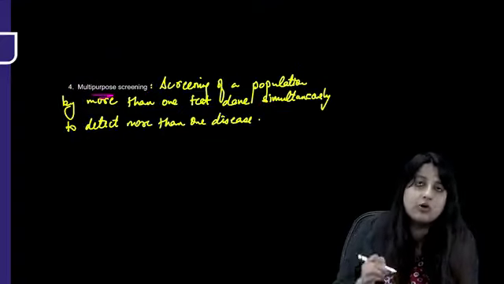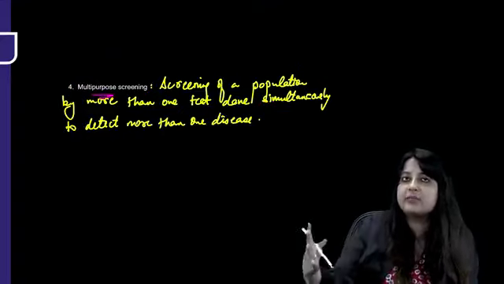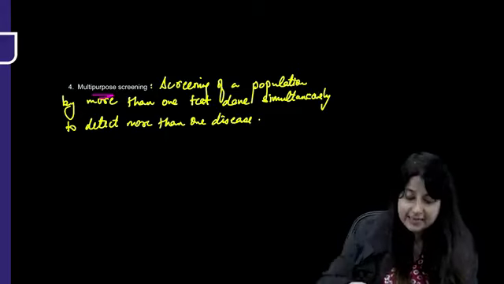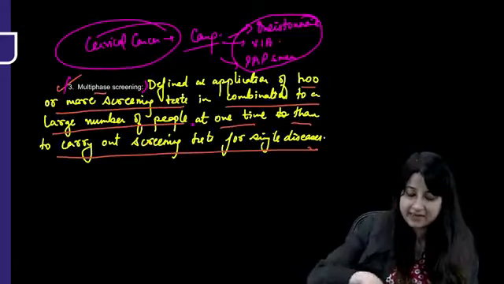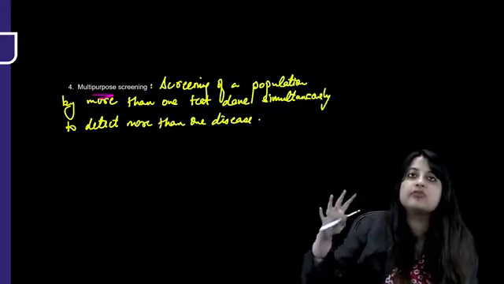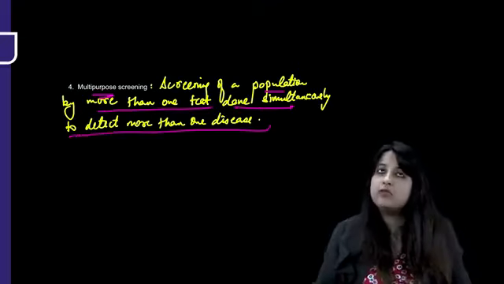But what is multi-purpose? It should fulfill more than one purpose, which means I should be able to detect more than one disease. Multi-phase is for one disease, many tests applied at one time. Multi-purpose is that I'm going to find out about more than one disease. So it is screening of a population by more than one test done simultaneously to detect more than one disease.